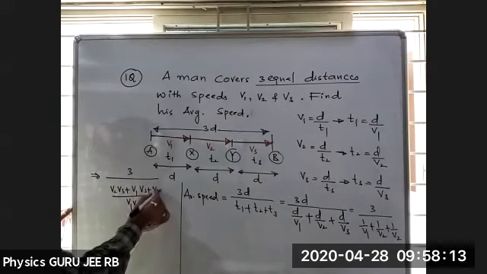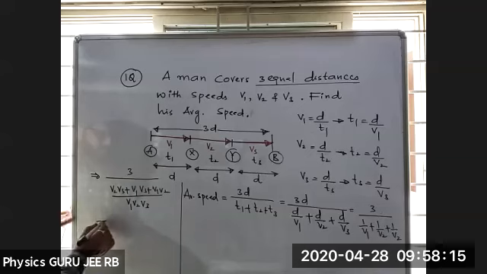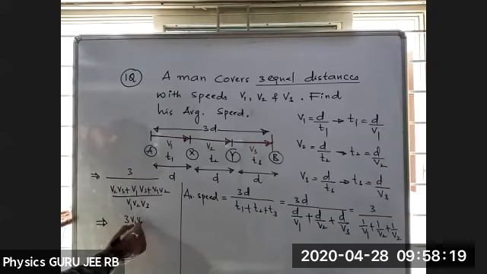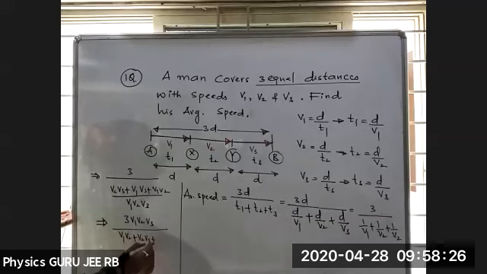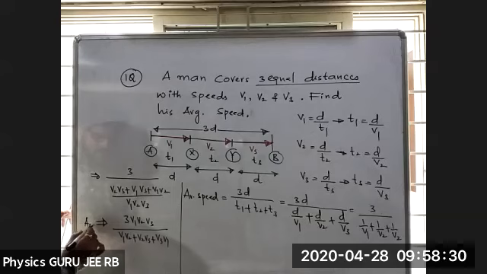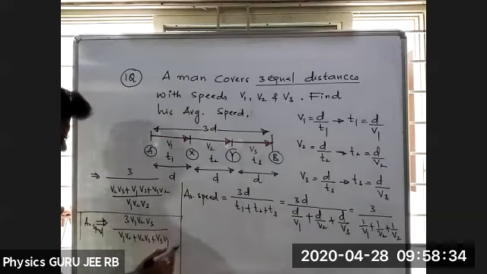V1 V2. So this complete term will shift to the numerator. That is 3 V1 V2 V3 divided by V1 V2 plus V2 V3 plus V3 V1. That's all. So this is nothing but the average speed. Is it clear, this one?